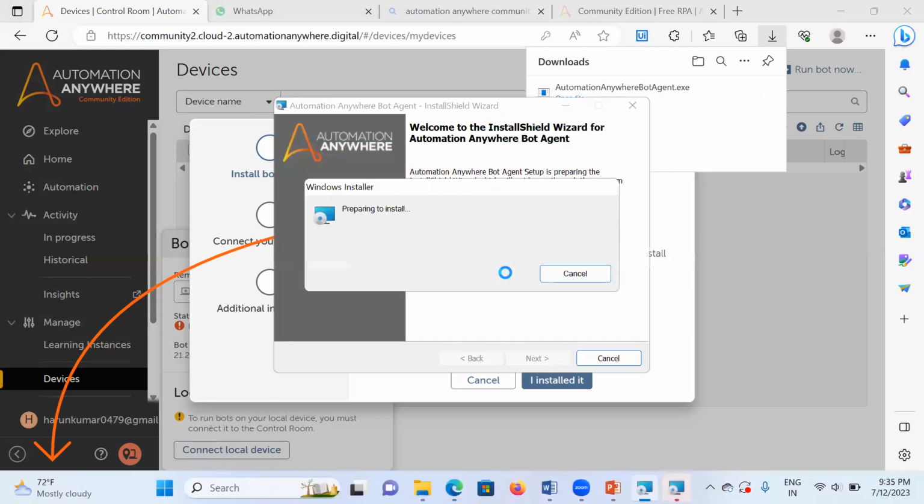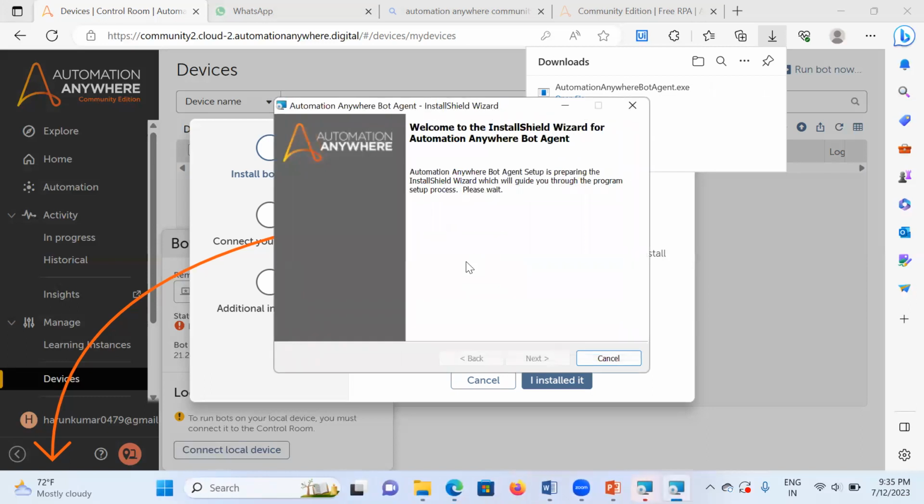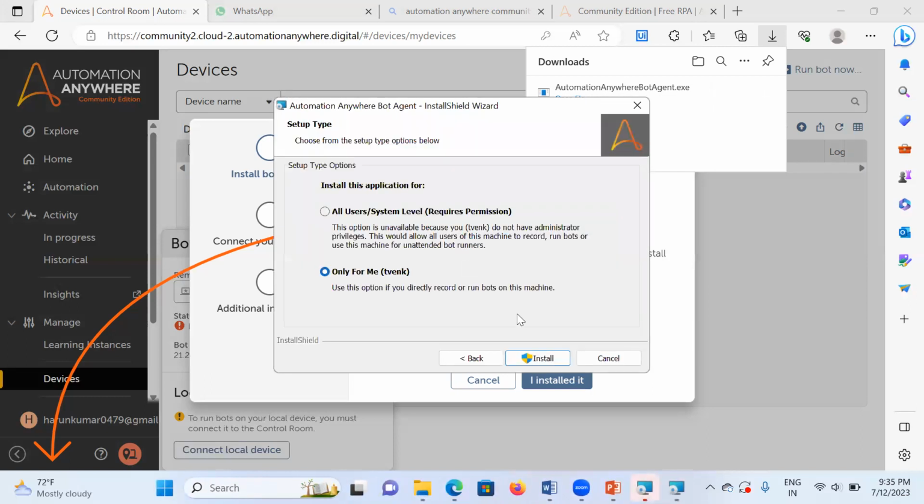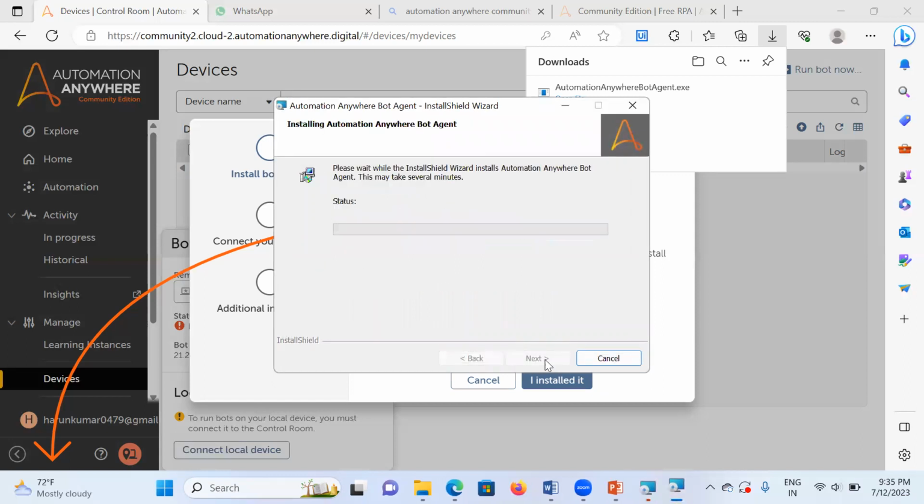Okay, sir. So I'm just installing now. You can check all the users, because it's a community version, right? You can check only for me. Okay. Install.